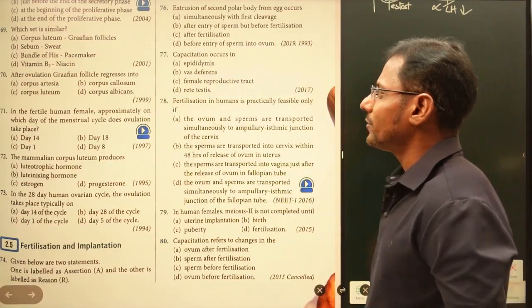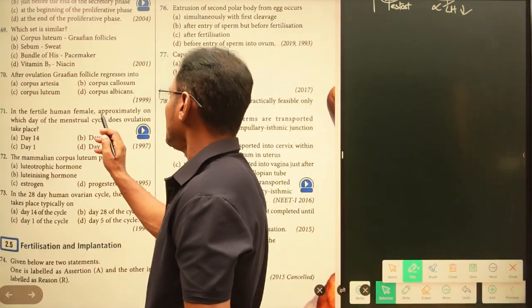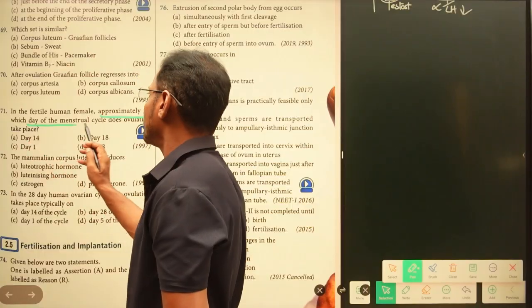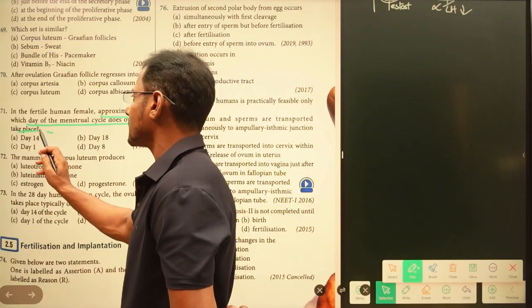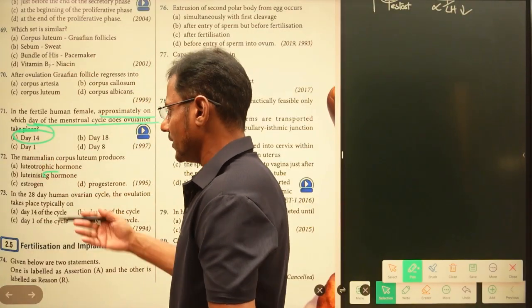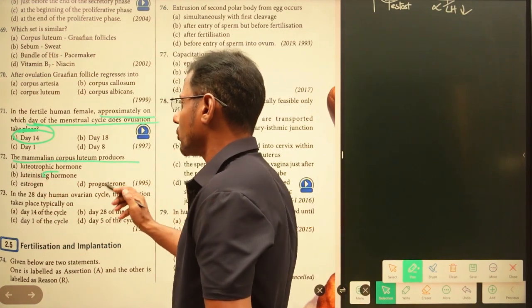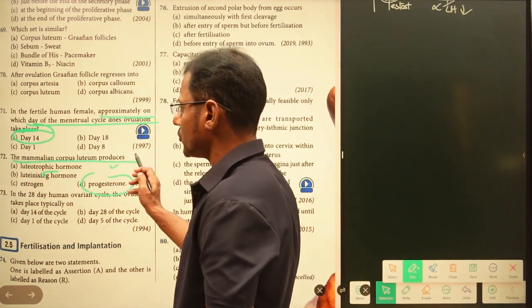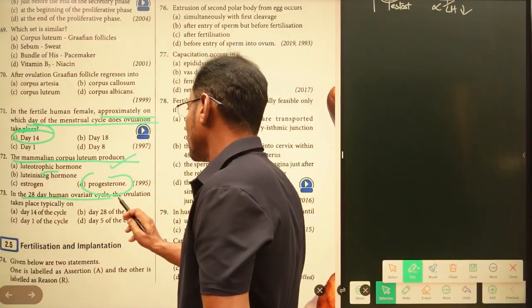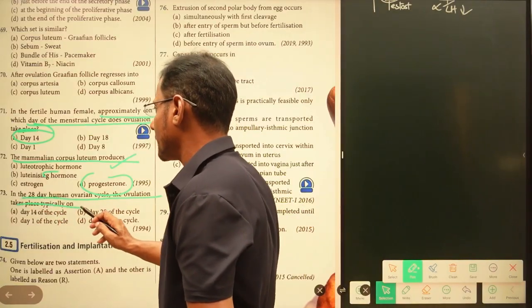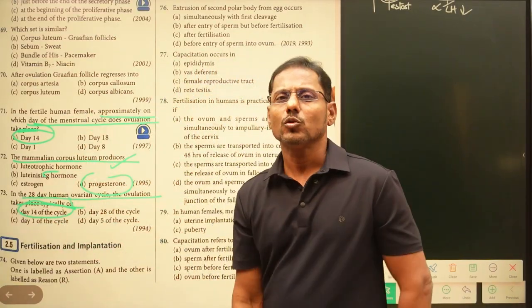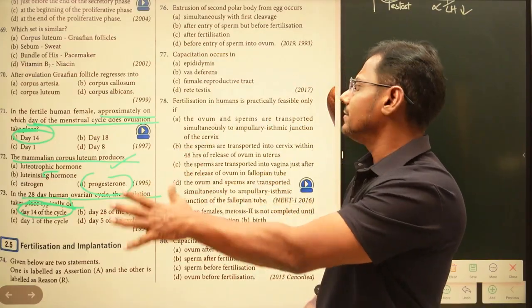In a fertile human female, approximately on which day of the menstrual cycle does ovulation take place? It is the 14th day, right? Leave it. The mammalian corpus luteum produces progesterone. This is also a direct one. In the 28th day human ovarian cycle, the ovulation takes place typically on the 14th day of this cycle. So these are some of the questions which were asked very directly.